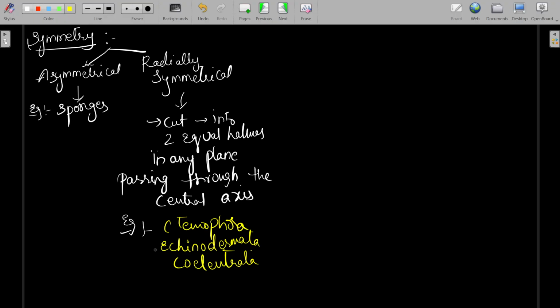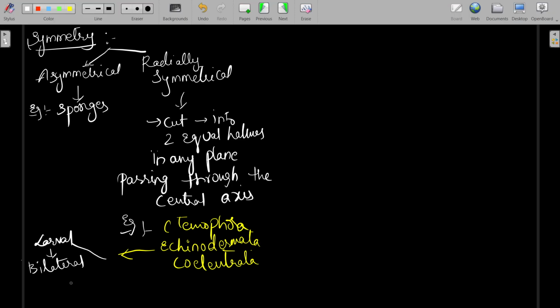Let's see in echinoderms. In larval stages, these echinoderms show bilateral symmetry, and in adult stages, they show radial symmetry.